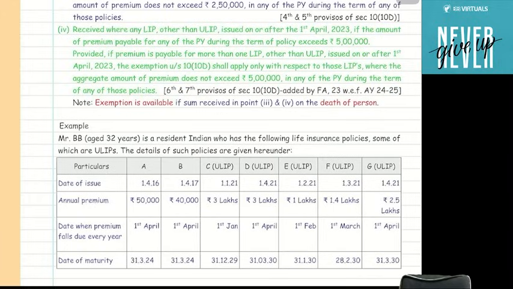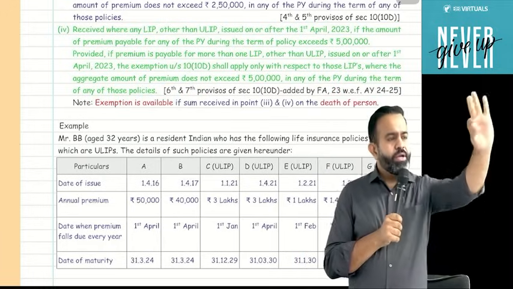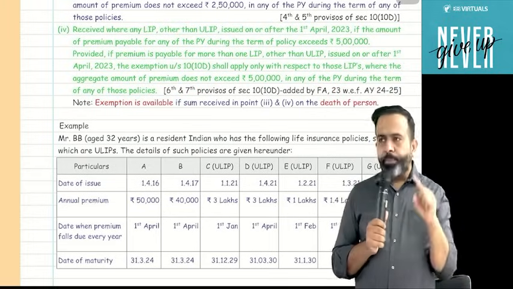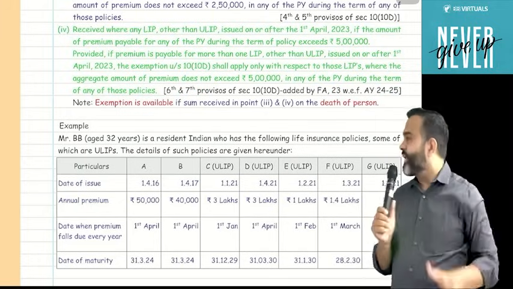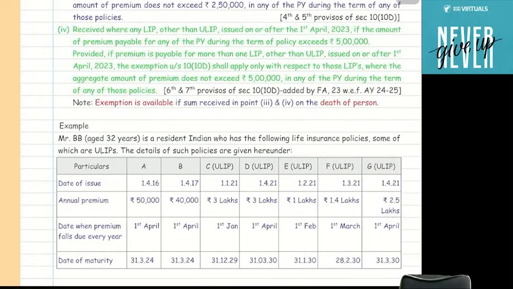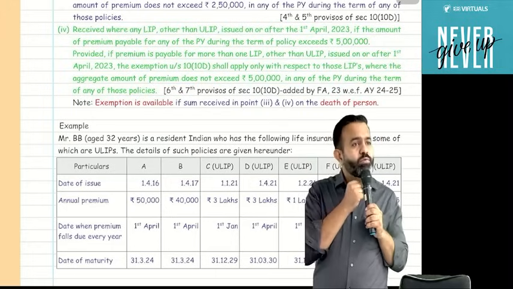If you are taking any life insurance policy, and in any year the premium is more than 5 lakh, then the maturity is taxable. So this amendment is made from this year. If you take any life insurance policy other than ULIP issued on or after 1st April 2023, and the premium payable for any previous year during the policy is more than 5 lakh, then the maturity is going to be taxable. But suppose there are multiple policies, then what will happen?